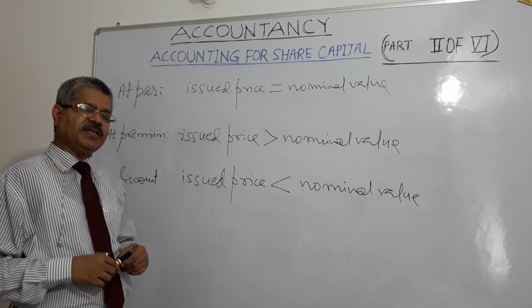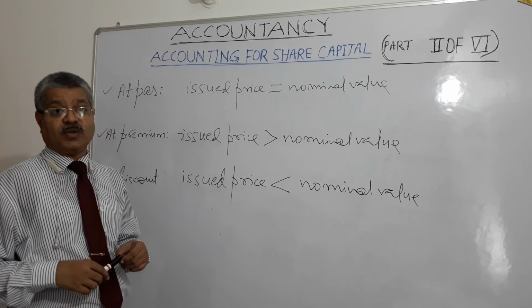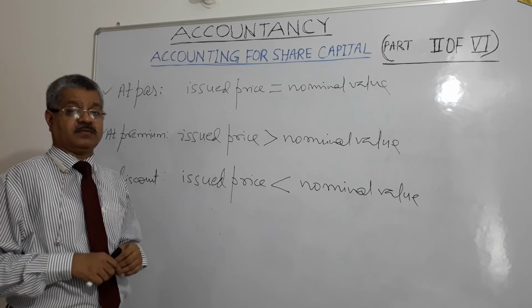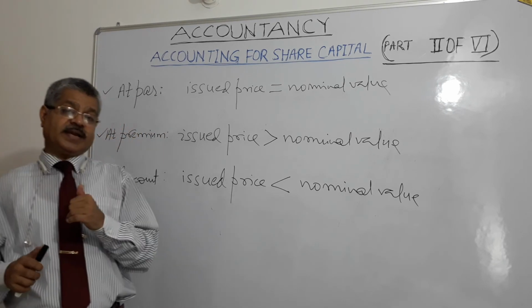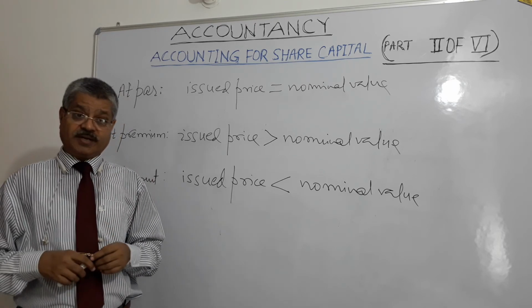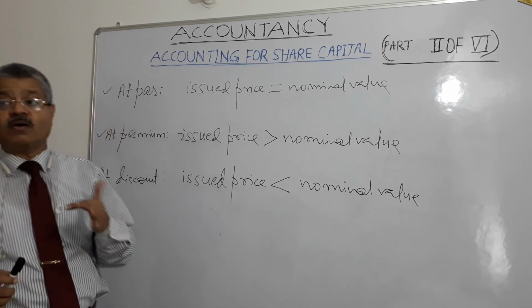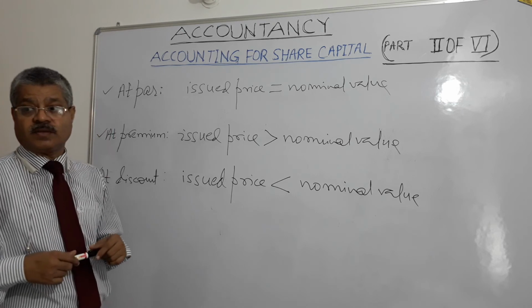Dividend on equity shares may vary from year to year depending upon the profits available for distribution. Equity share capital may be with voting rights or with differential rights as to voting, dividend or otherwise, right?